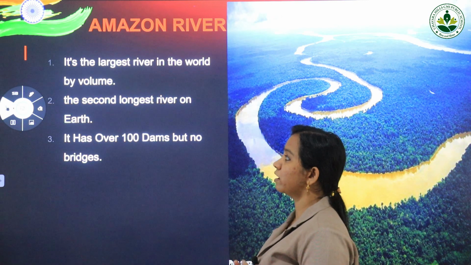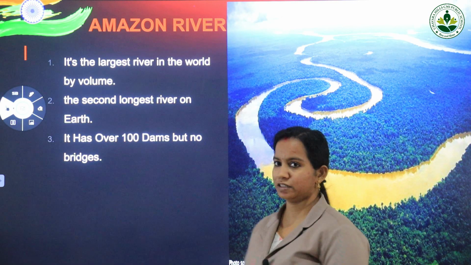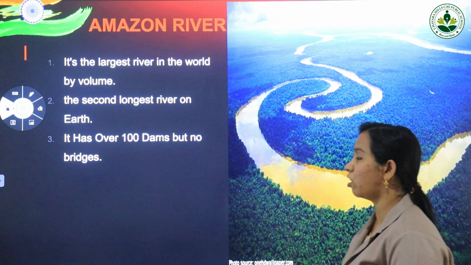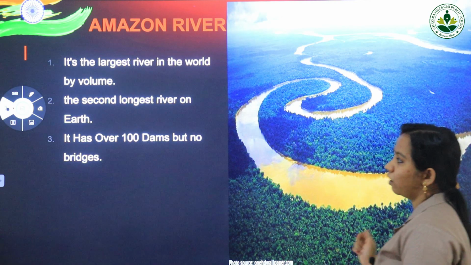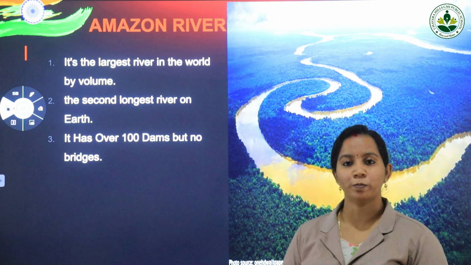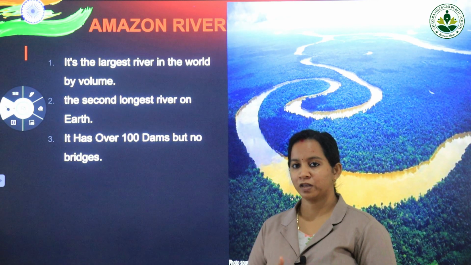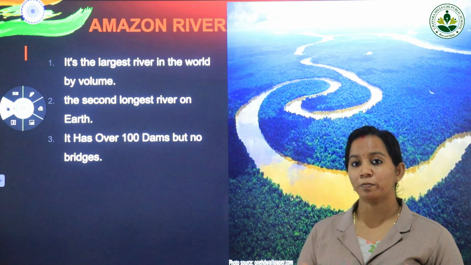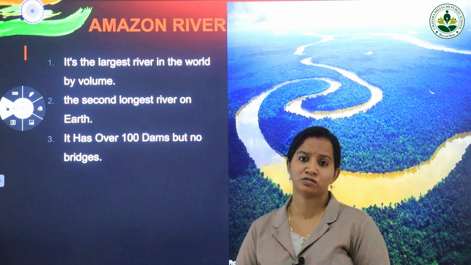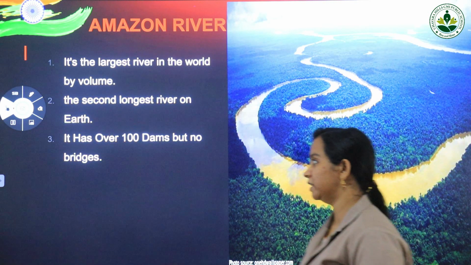Now, second longest river on the earth. So, what is the longest river on the earth then? It is the Nile river from Egypt, right? So, the Amazon is the second longest river on earth. And now, it has over 100 dams but no bridges. So, that means there are 100 dams built over the Amazon river but there are no bridges to cross it. So, why are there no bridges to cross the Amazon river? The reason we will know when we are studying this chapter.